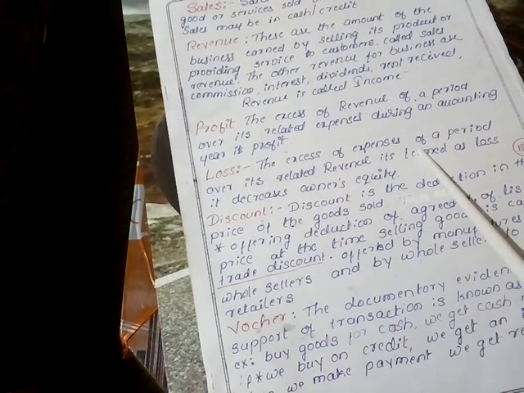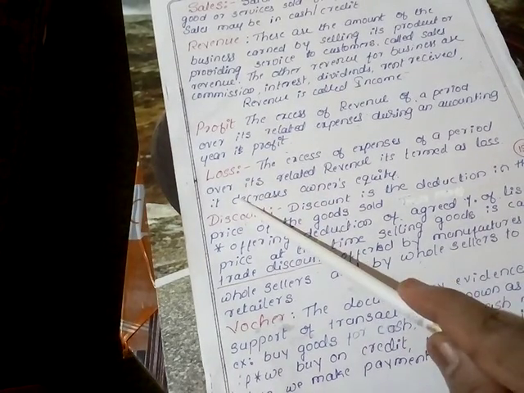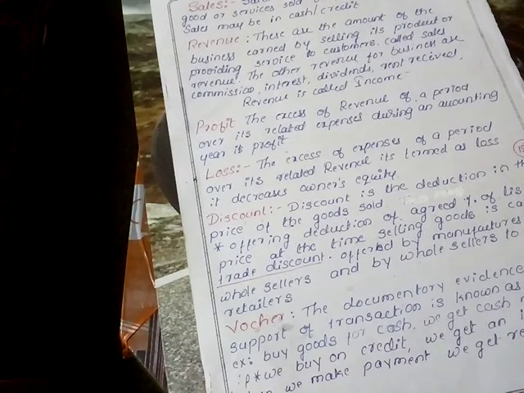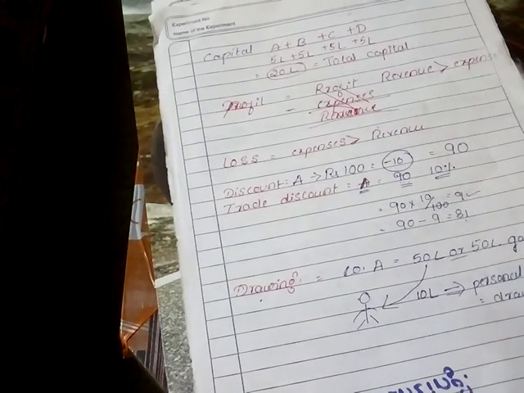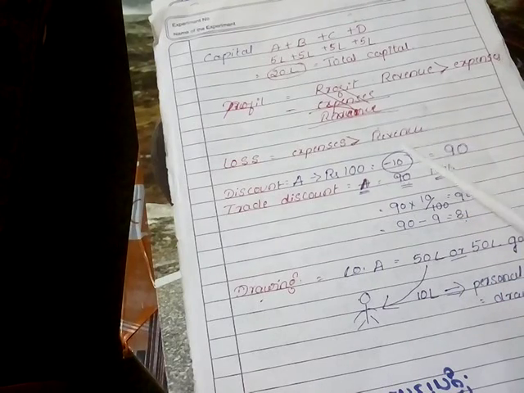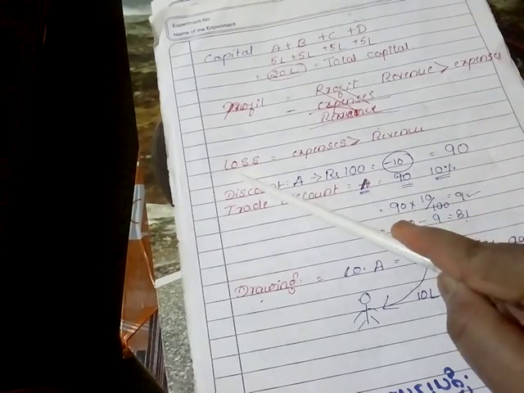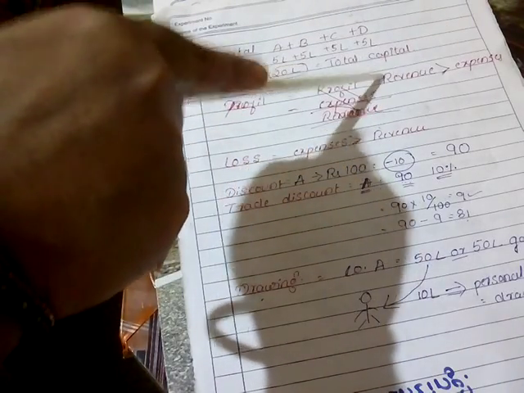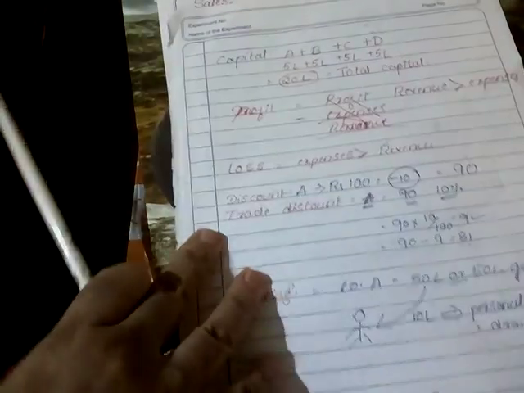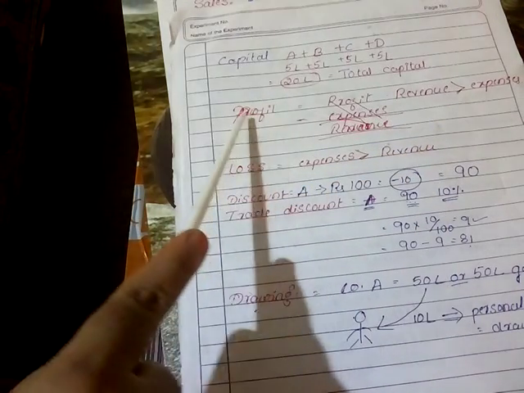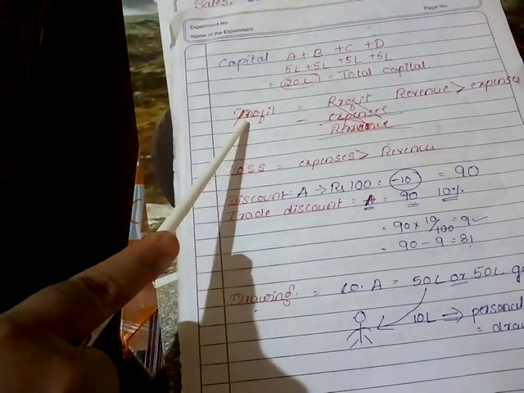The excess of expenses of a period over its related revenue is termed as a loss, and it decreases the owner's equity. See, the quite opposite of the profit concept is the loss. Loss is when the expenses are more than the revenue. The opposite of loss is profit. If revenue is more than expenses, it is considered as profit of the company.